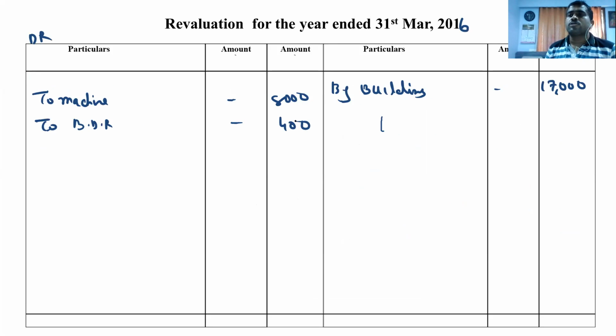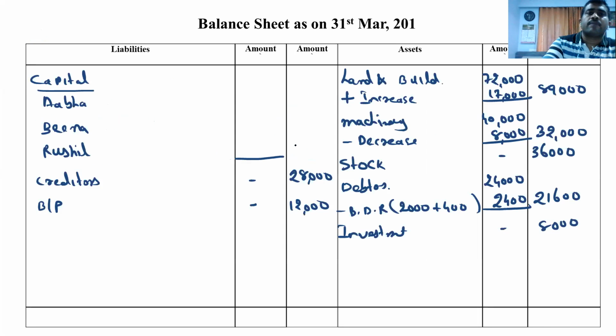Provision for outstanding electricity bill is to be made at 1,100. That means we have to pay light bill. It's an expense, so to electricity bill, it's an expense, that's why on the debit side, 1,100, plus same side balance sheet liability, electricity bill 1,100.